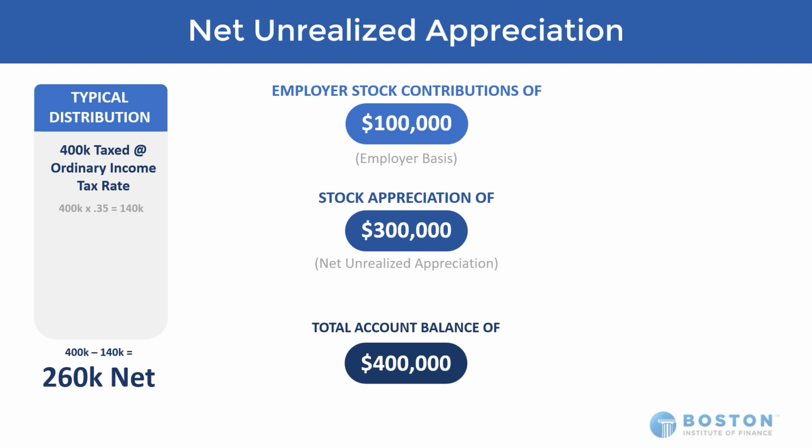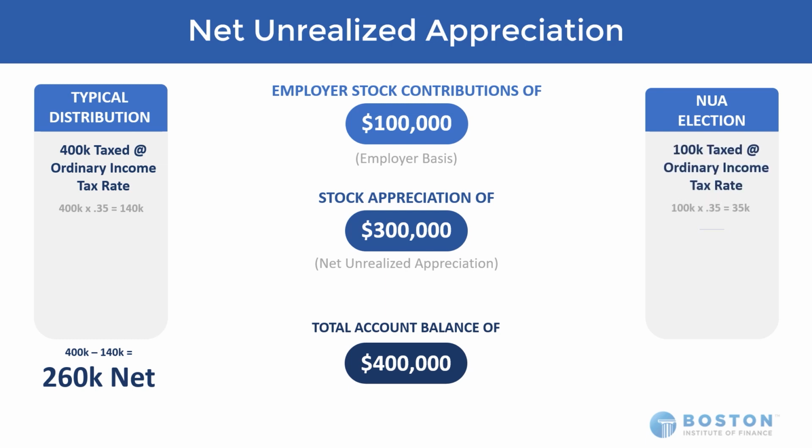But because this plan holds employer stock, it qualifies for a special distribution election called NUA election, and it can save the client a lot of tax. What that means is that when this stock is distributed in a lump sum, that employer basis of $100,000 is taxed as ordinary income.